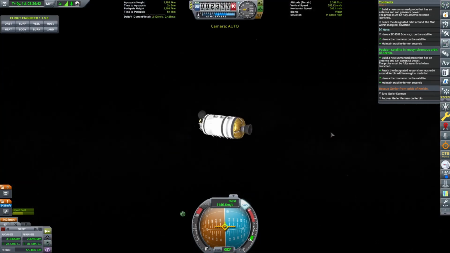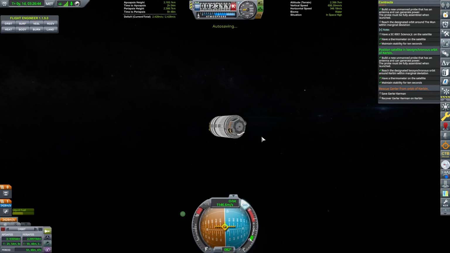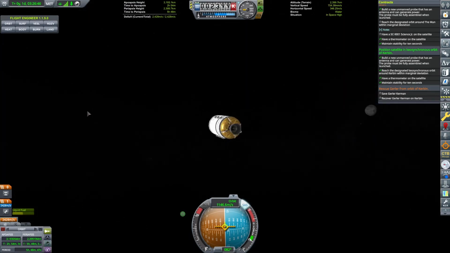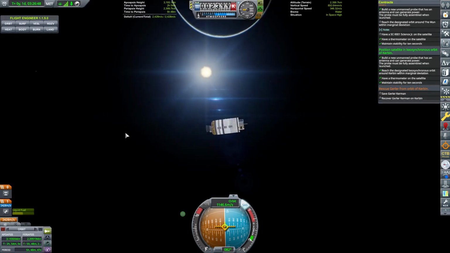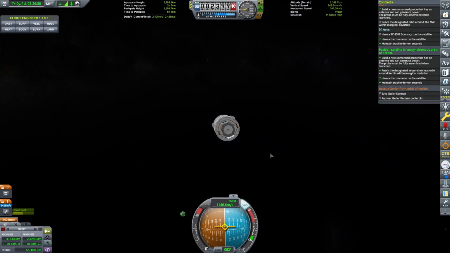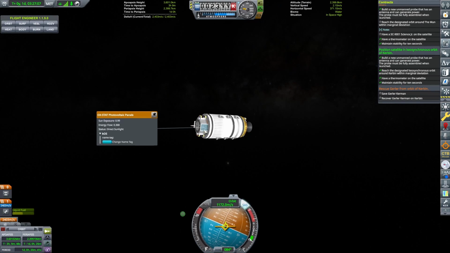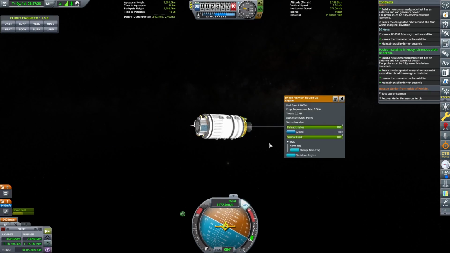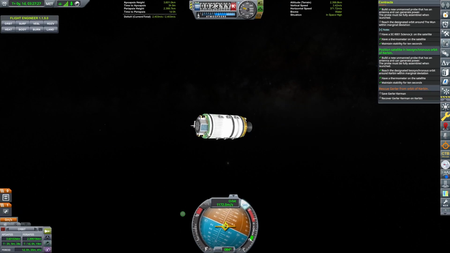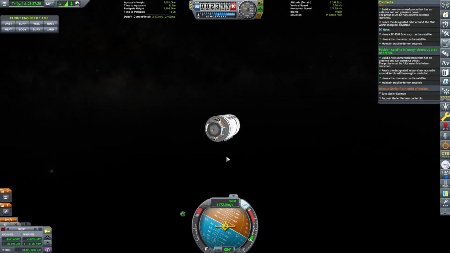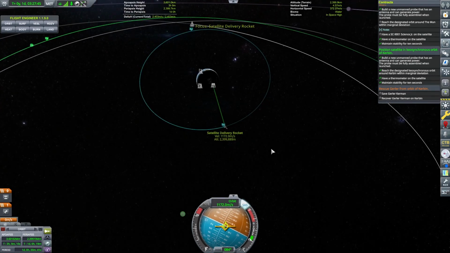So what we can do now is find the sun. Where's the sun? There it is. Make sure that this thing is pointing the solar panel towards the sun. Yeah, there we go. So that's done, and then we'll shut down the engine, and that's pretty much it. So there we go, first satellite delivered.